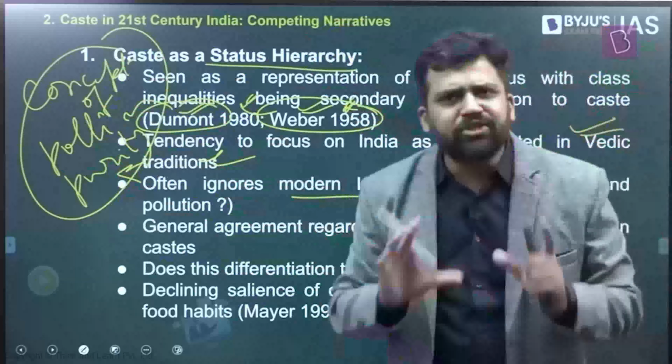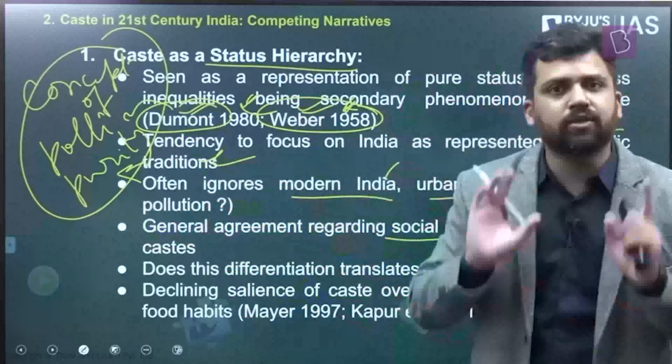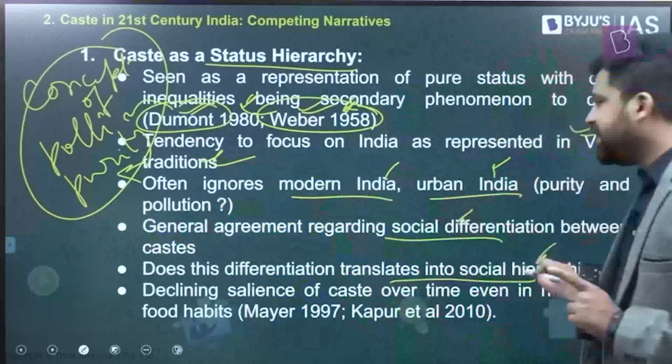But there is a usual consensus, generally there's a consensus that the society is differentiated. Society is divided into different categories, different communities, different groups, on the basis of cultures, customs, etc. If you look at Indian society, there are different caste groups, and all of them will have their own customs, practices, etc. But this differentiation, does it translate into a hierarchical arrangement? That is the question. So that is something which needs to be looked at.